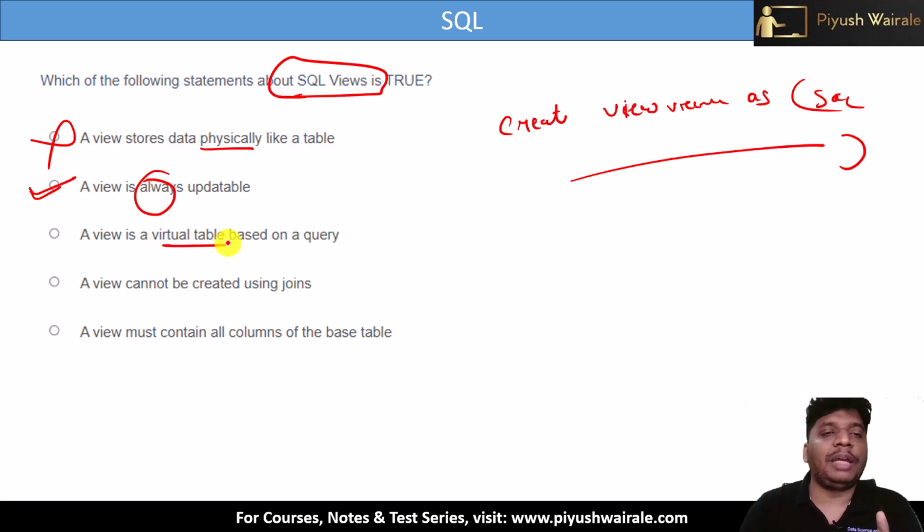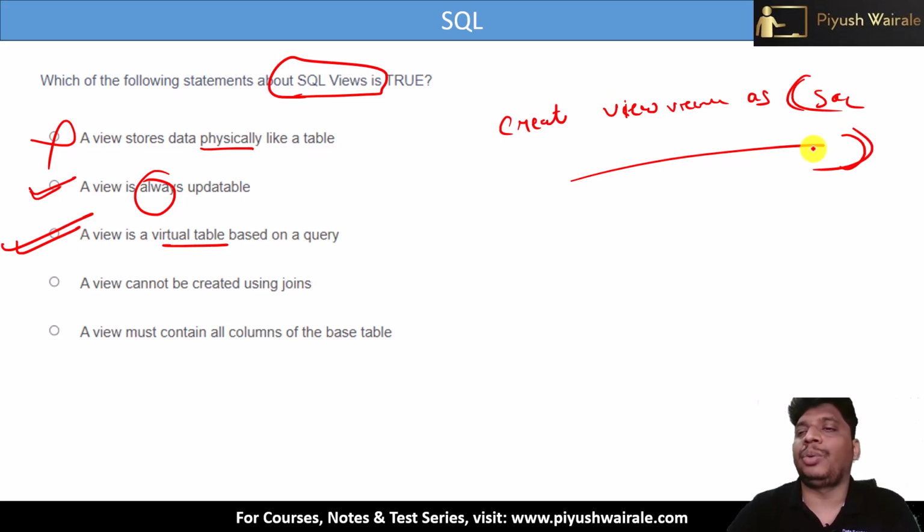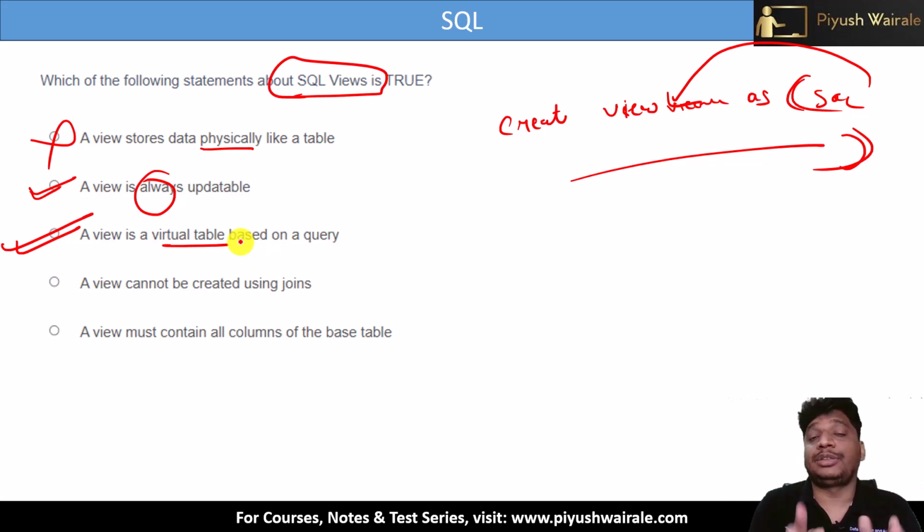A view is a virtual table based on the query. Yes, option C is correct here. Whatever output the SQL query returns is what the view holds. It's a virtual table based on the query. So we are storing a query inside the view. When we call the view, it does not store the data, it stores the query. It means it is executing the same query again and again whenever we call the view. That's why we get the output here.